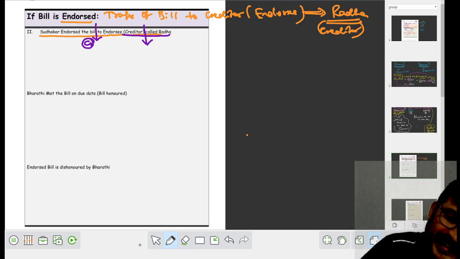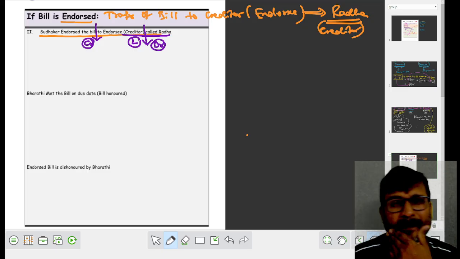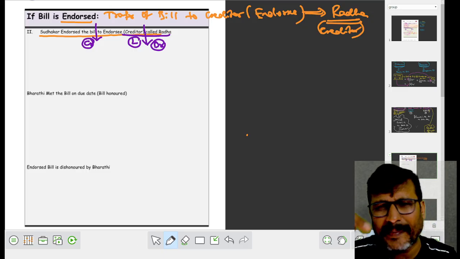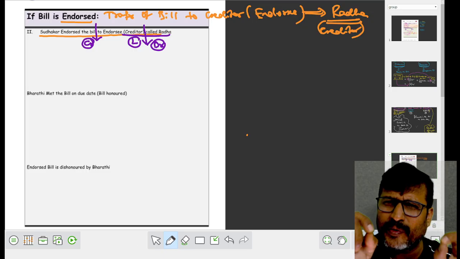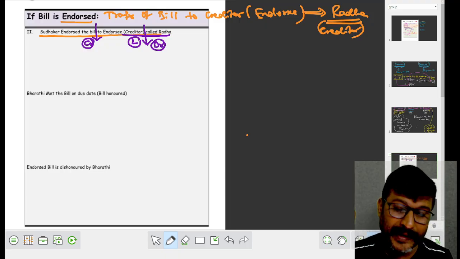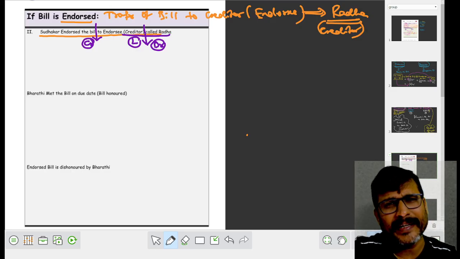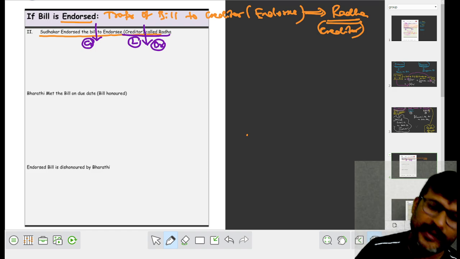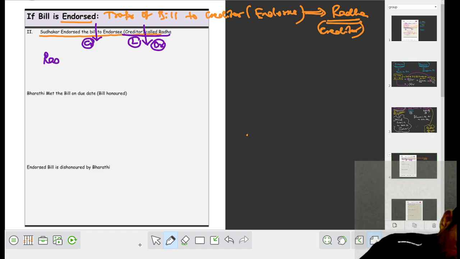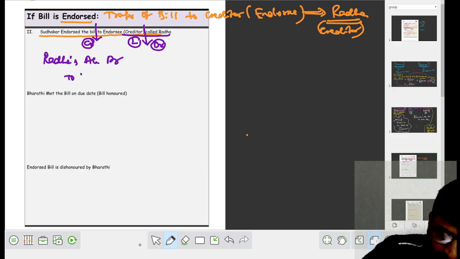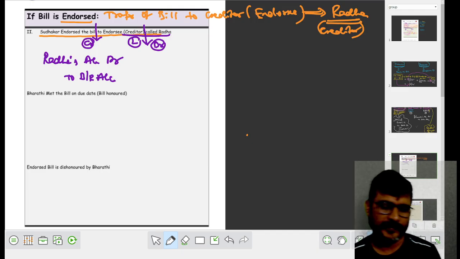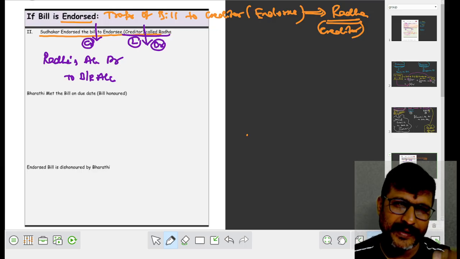When liability decreased, it is to be debited. है ना? Liability increased credit, liability decreased debit. See, I am telling you the basic concept. When the bill is endorsed, our bills receivable decreased and simultaneously creditor decreased. Now the entry is what? Radha's account debit to bills receivable account. Fine. Did you understand when I endorsed the bill to Radha?